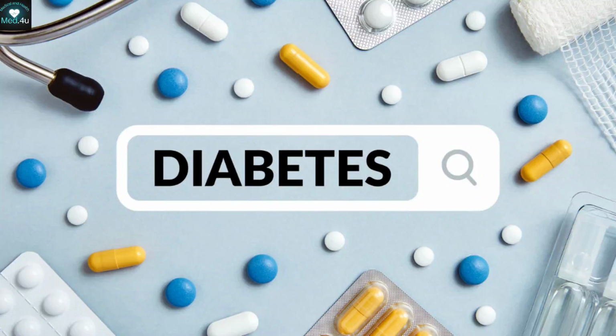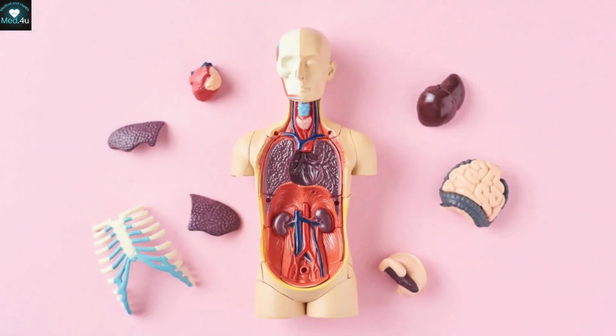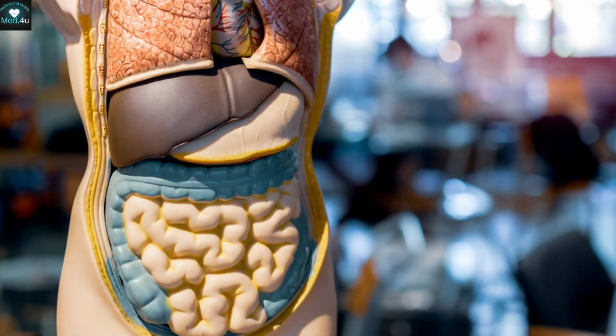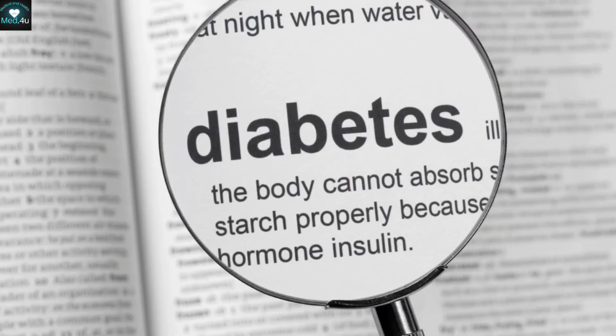What is the effect of diabetes on the body? Diabetes affects almost all systems, organs, and parts of the body, including the heart and blood vessels, brain, nerves, kidneys, and skin. Sensory functions such as vision, hearing, and touch are also negatively affected by this condition. In the following sections, we will examine the effects of diabetes on different parts of the body.